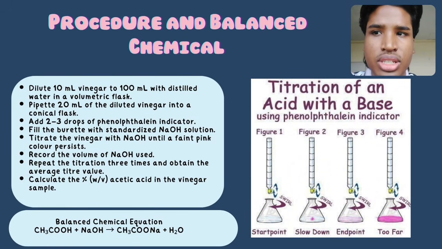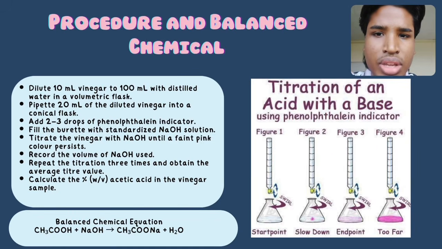The vinegar is then titrated with sodium hydroxide until a faint pink color remains for about 30 seconds, which indicates the endpoint. The titration is repeated 3 times and the average titre value is calculated. Finally, the percentage of acetic acid in the vinegar is determined.